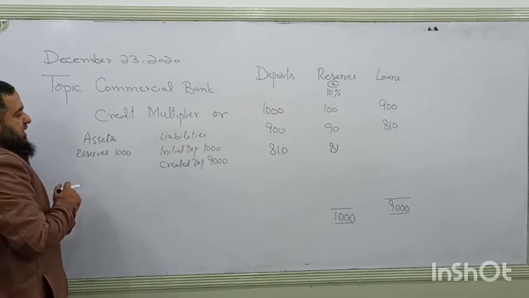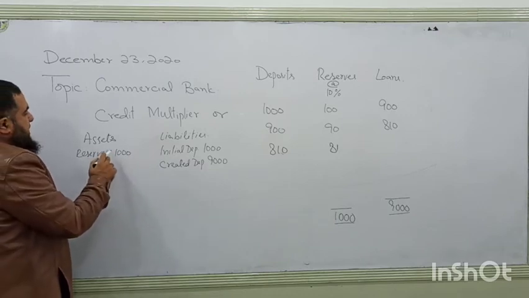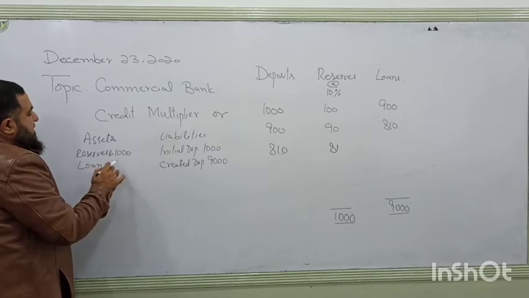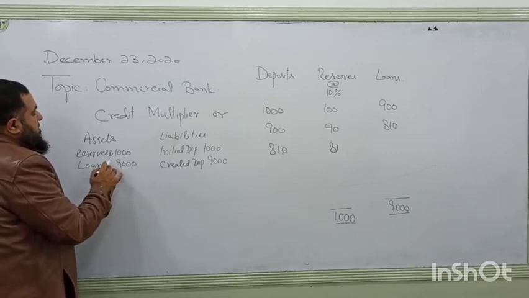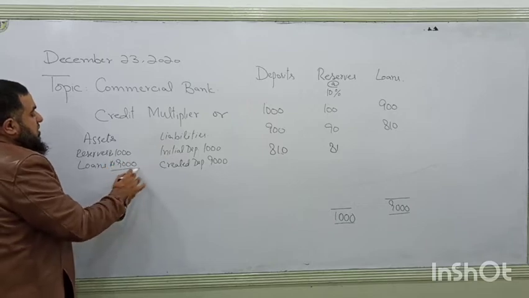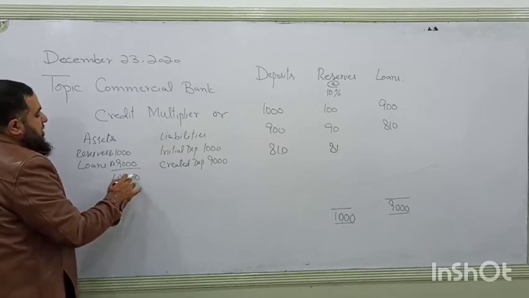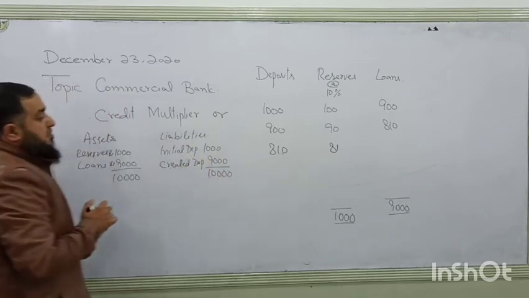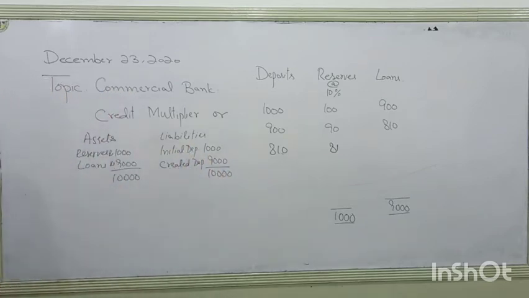The bank has kept the reserve of 1000 rupees, and the loans are also assets, worth 9000 rupees. So its balance sheet is balanced. How many times has the bank created money? That is 10 times.